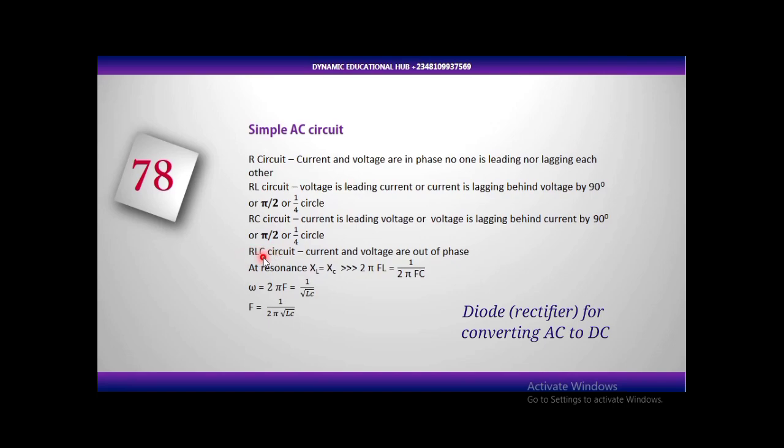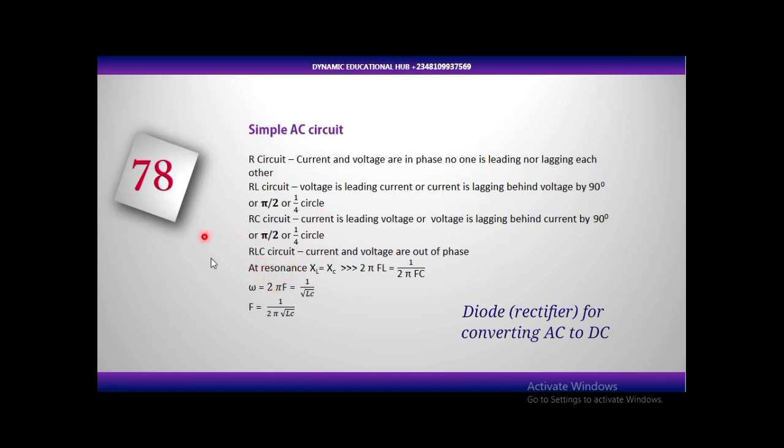Now resonance occurs in RLC circuit. In RLC circuit, we have resistor, inductor, and capacitor. Current and voltage are going to be out of phase. Here, current and voltage are in phase, and no one is leading or lagging, which means that we can draw a single graph to show the direction of current and voltage here. But you can't draw a single graph for current and voltage here because they are not in the same phase. They are out of phase for RLC circuit. You can't say voltage is leading or lagging because they are out of phase.